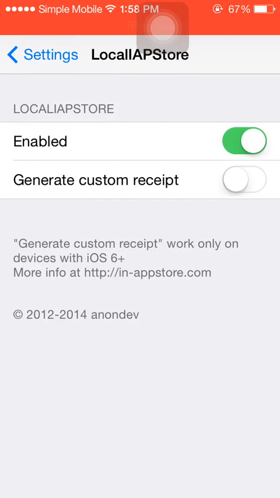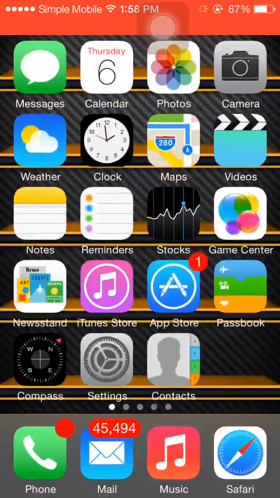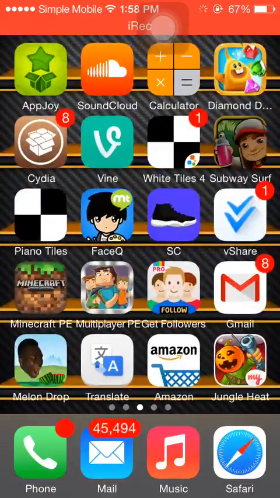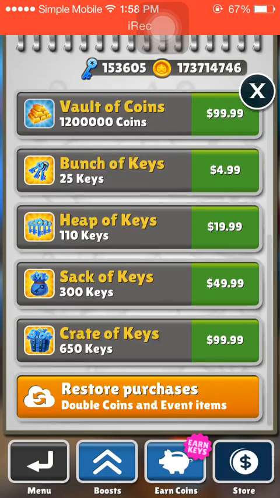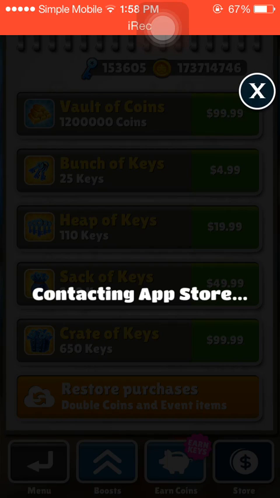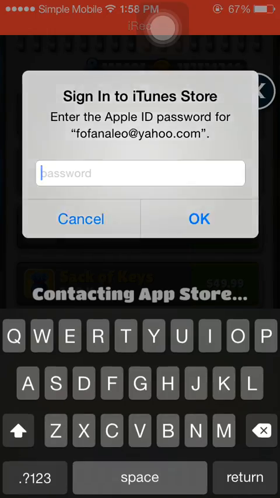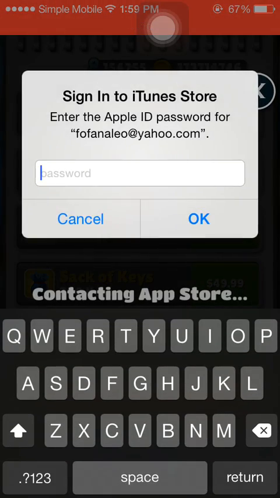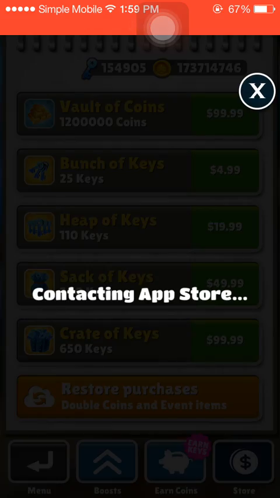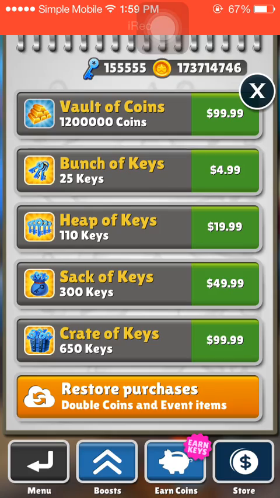Now we'll go to Subway Surfers. To store. Look. When you click on it, click cancel. Do not put in your password. Just look closely at how many keys I have. It's going to keep on going up.